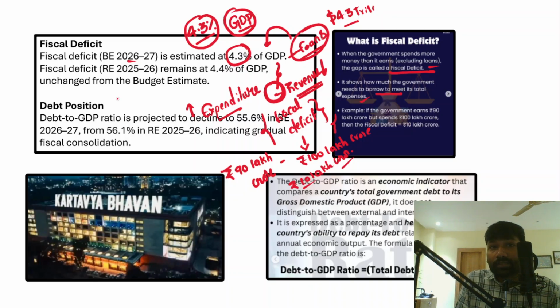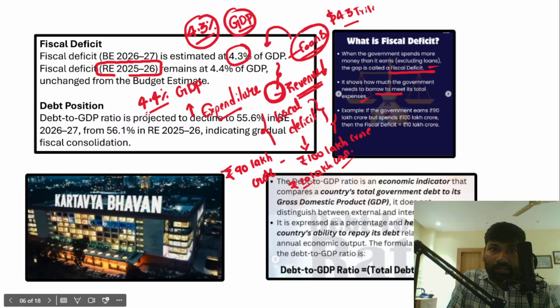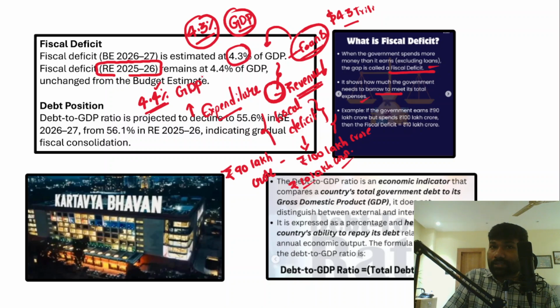But fiscal deficit for 25-26, this is the revised estimate for the previous year. The fiscal deficit actually stands at 4.4% of India's total GDP, right? So this is for the previous fiscal year, and 4.3% is the budget estimate for this fiscal year. Now, how much is the debt to GDP ratio? That means within GDP, how much is India's debt? That is known as the debt to GDP ratio.